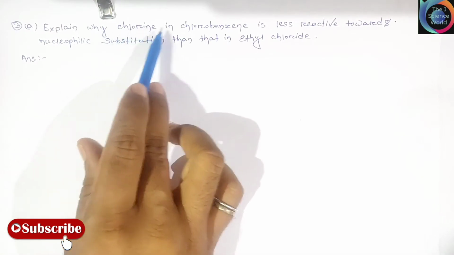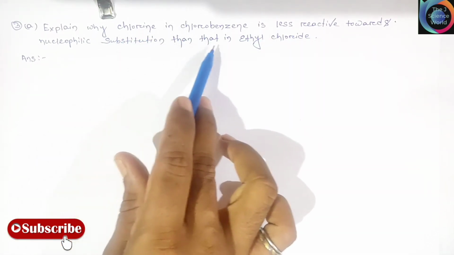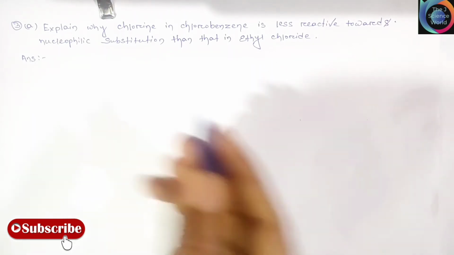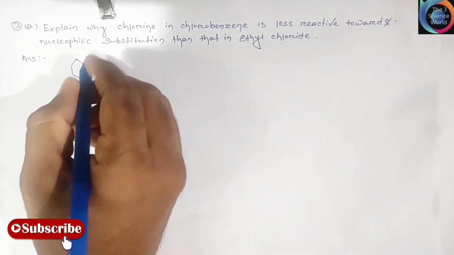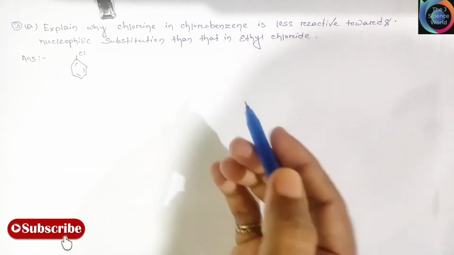Explain why chlorine in chlorobenzene is less reactive towards nucleophilic substitution than that in ethyl chloride. Friends, this is the structure of chlorobenzene.